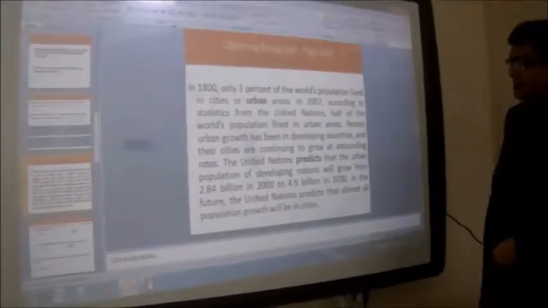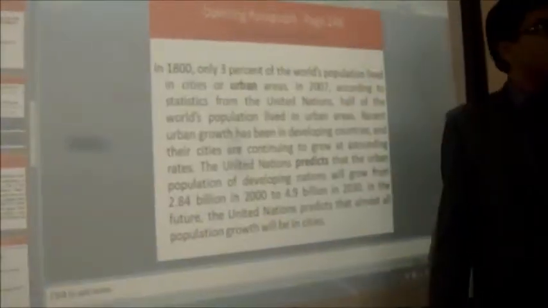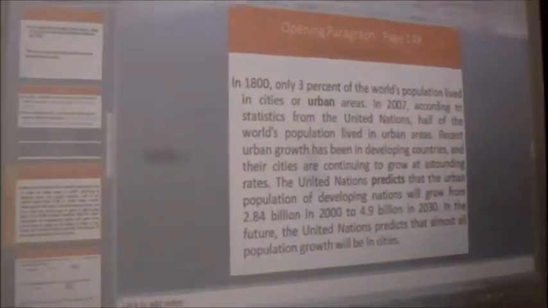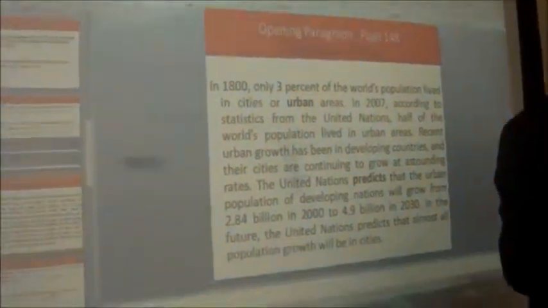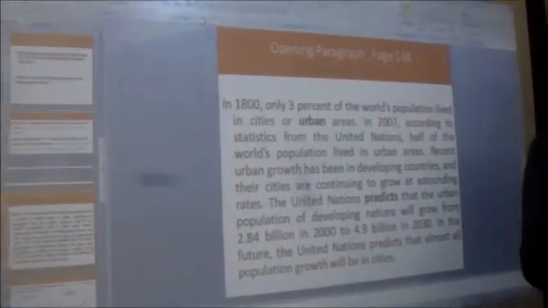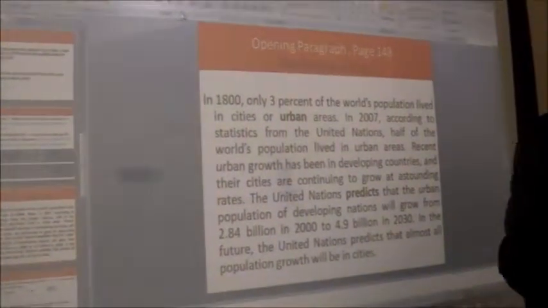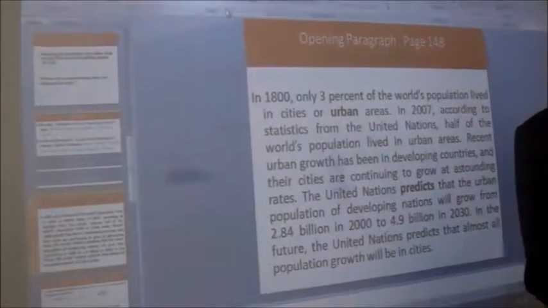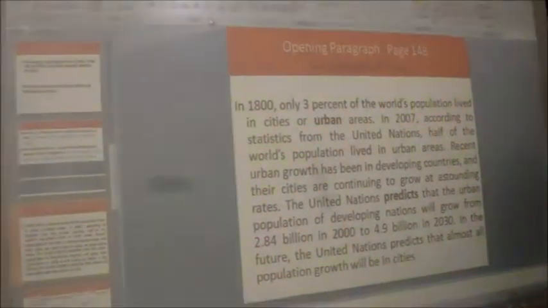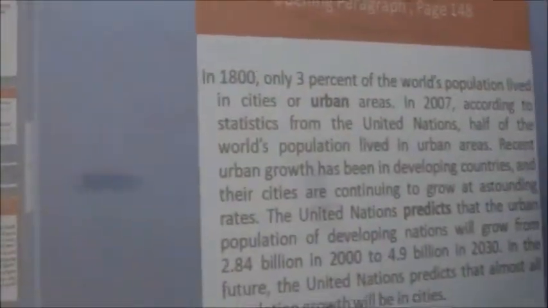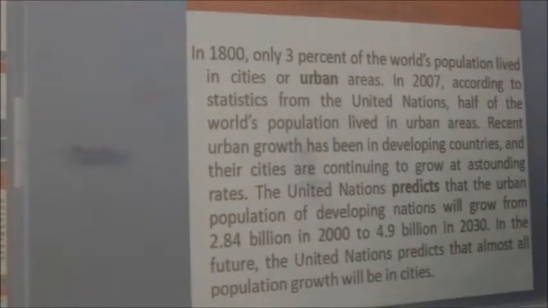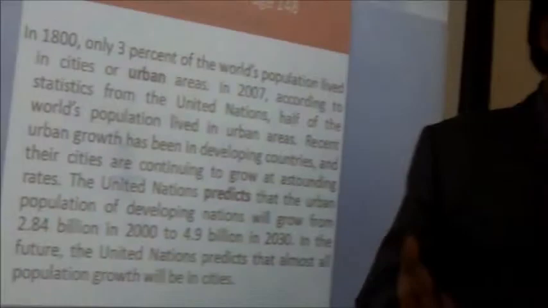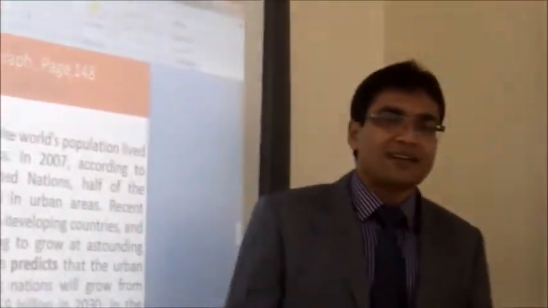Here you can see the text. So you can sit together, I mean two students together, in this format. So it's like pair work. So you take your time and read the text. After you finish reading the text, I'm going to ask you 3 questions to check whether you have understood the text. If you can answer the questions, you will be able, of course, to understand the text.